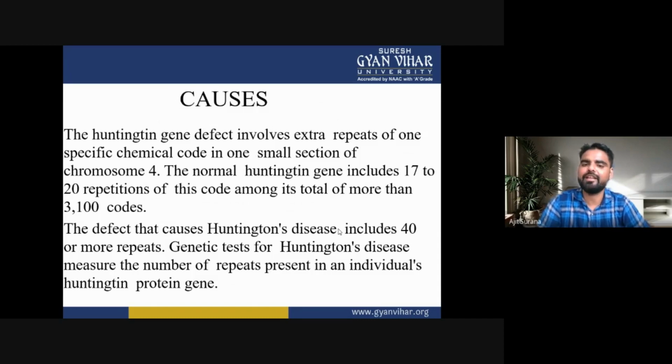The Huntington gene defect involves extra repeats of one specific chemical code in one small section of chromosome 4. The normal Huntington gene includes 17 to 20 repetitions of this code among its total of more than 3,100 codes. The defects that cause Huntington's disease include 40 or more repeats. Genetic tests measure the number of repeats present in an individual Huntington protein gene.